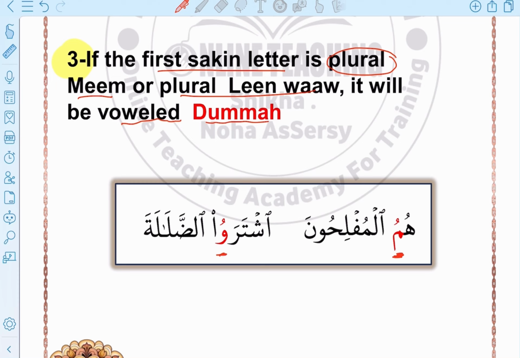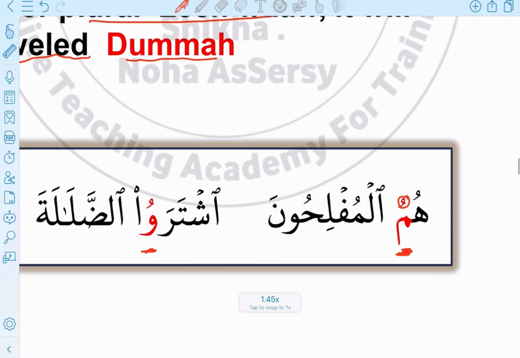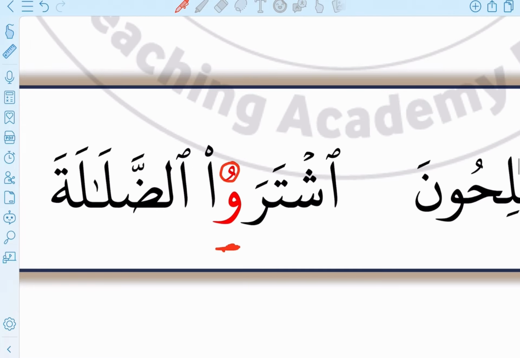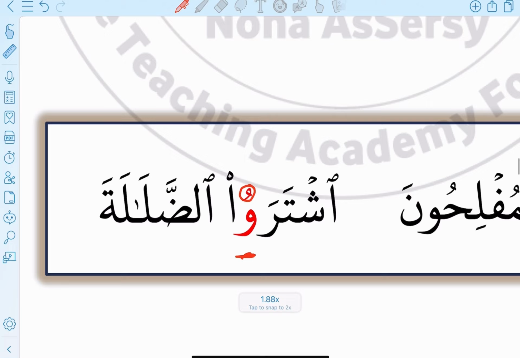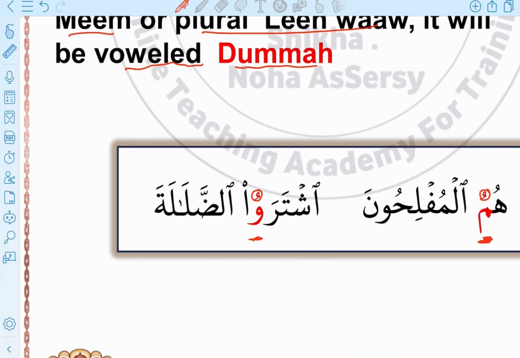Because of التقاء الساكنين, we will vowel the meem, which was sakin before, to dhamma, and here also we will vowel the waw sakina into dhamma. So when I want to read them, I will say هم المفلحون. Why? Because of التقاء الساكنين. اشتروا الضلالة, because of التقاء الساكنين.